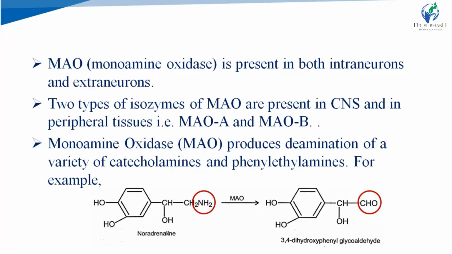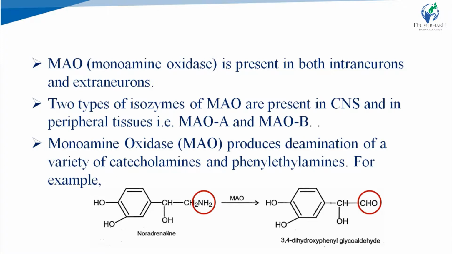MAO is present in both intraneuron and extraneurons, and MAO has two isozymes, MAO A and MAO B. Monoamine oxidase produces deamination of catecholamines and phenylethanamine. Here one example is given, that of noradrenaline.